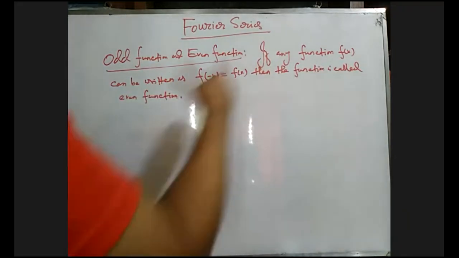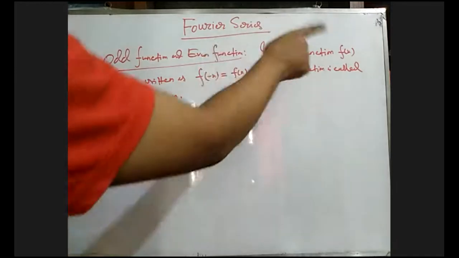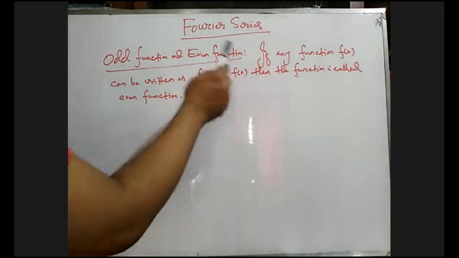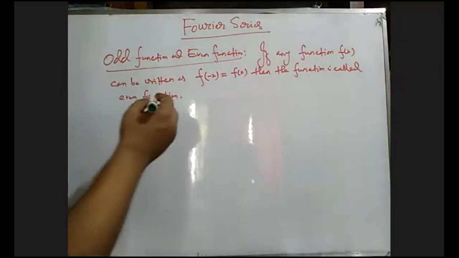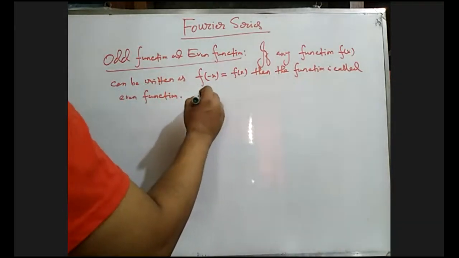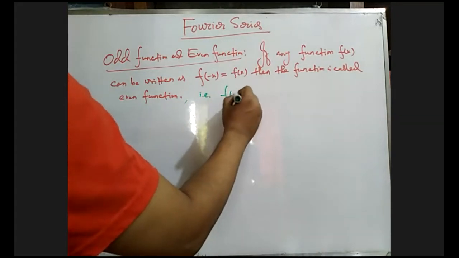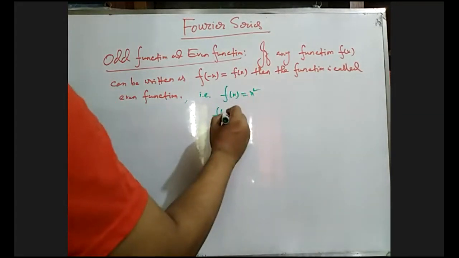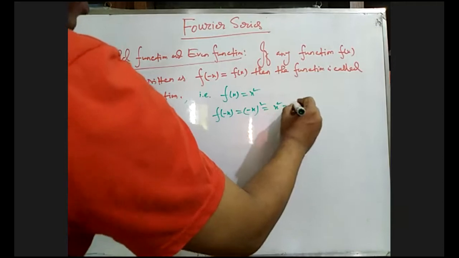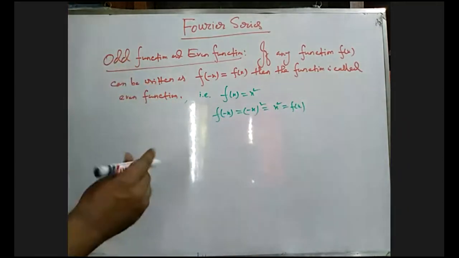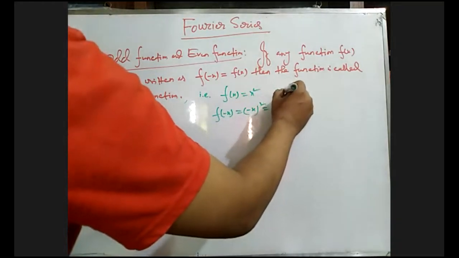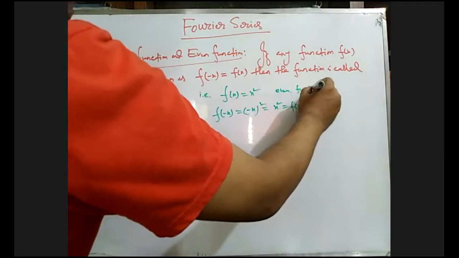If any function f of x can be written like this, that means if we replace x by minus x, then we get the original function f of x. In that case, the function is an even function. For example, f of x equals x square. If we replace x by minus x, then f of minus x equals f of x. So this is an even function.